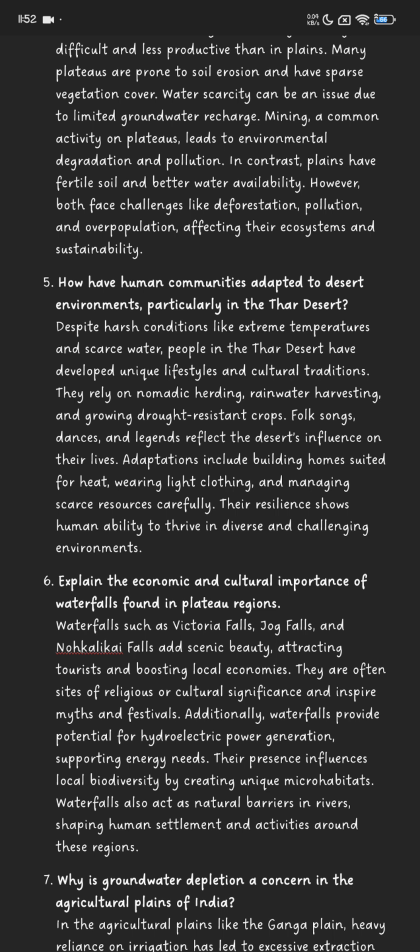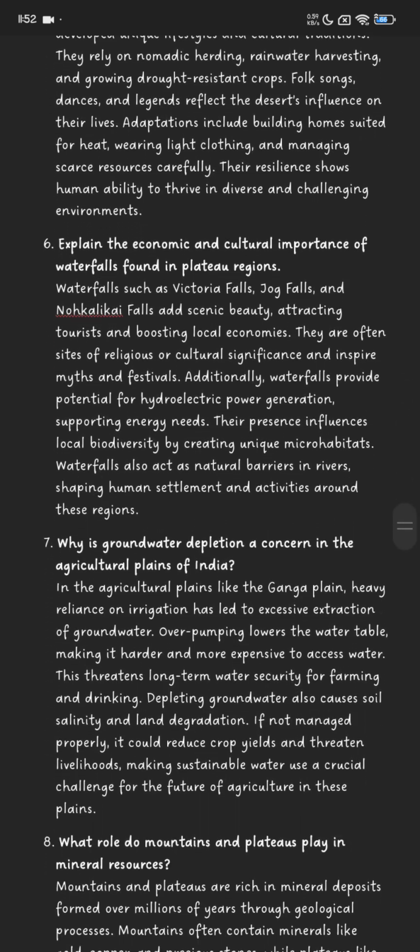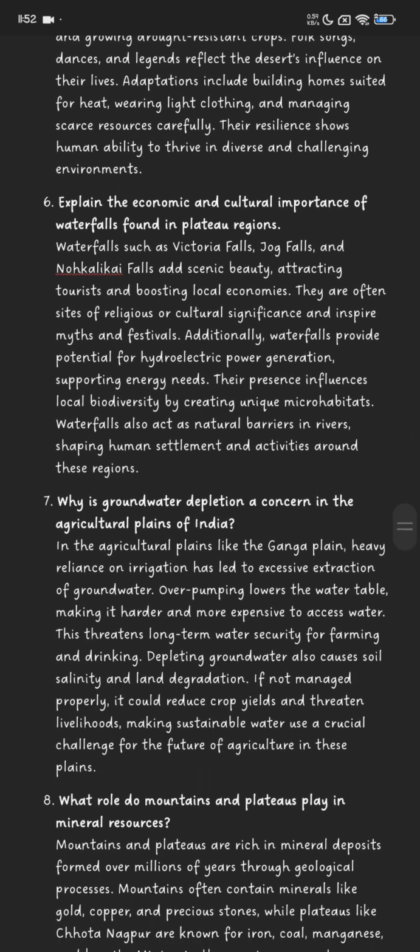Number 6. Explain the economic and cultural importance of waterfalls found in plateau regions. Waterfalls such as Victoria Falls, Jog Falls, and Nokhalikai Falls add scenic beauty, attracting tourists and boosting local economies.